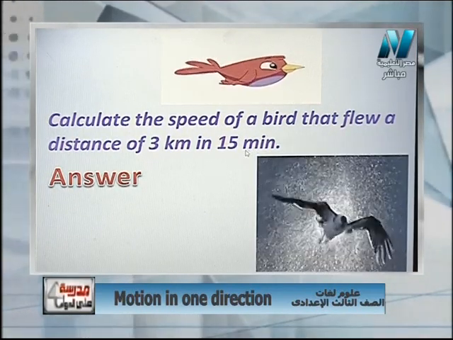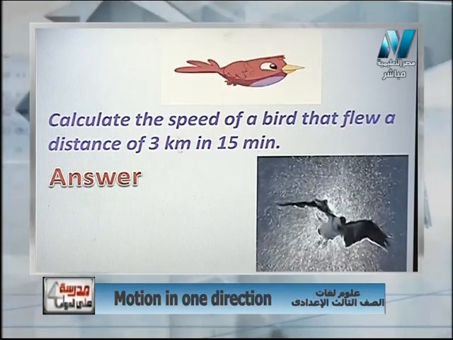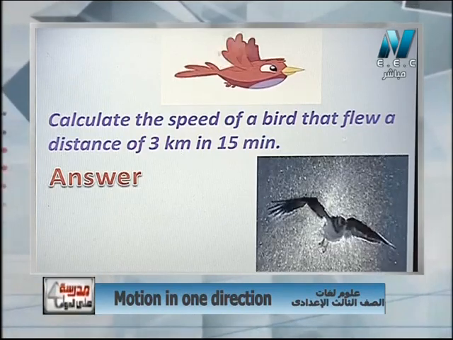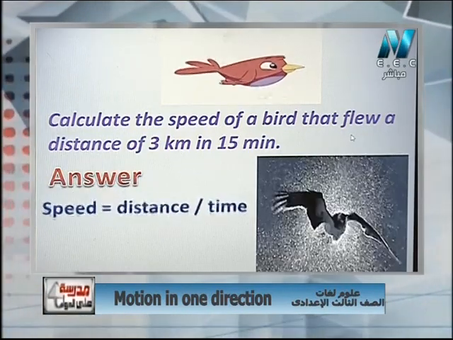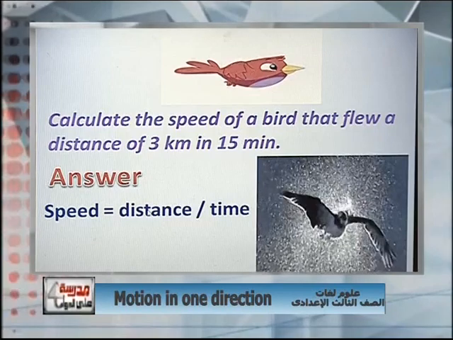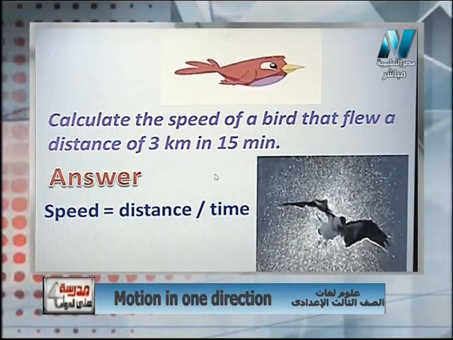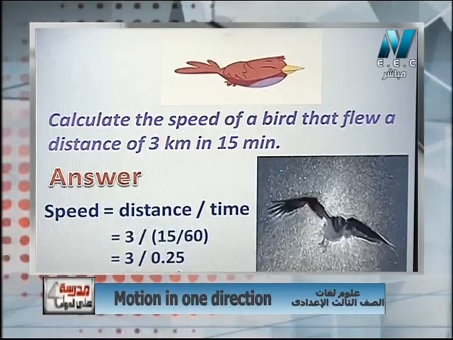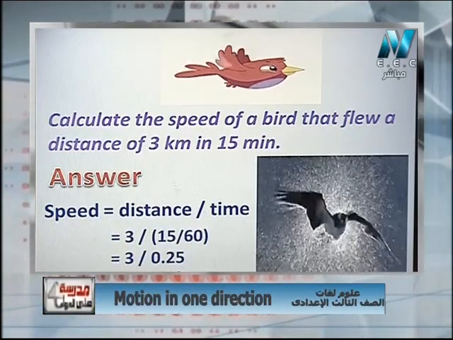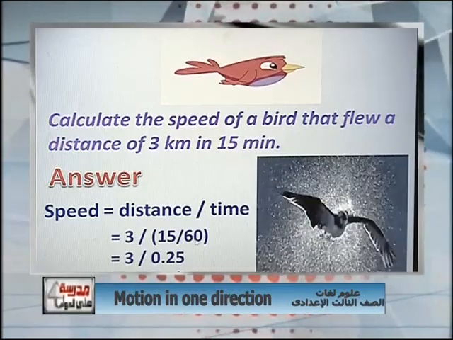If I calculate the time in seconds, I am going to change the distance into meters. Let's see the answer together. First of all, write the rule. Speed equals distance over time. Next, 3, this is the kilometer, over 15 over 60.